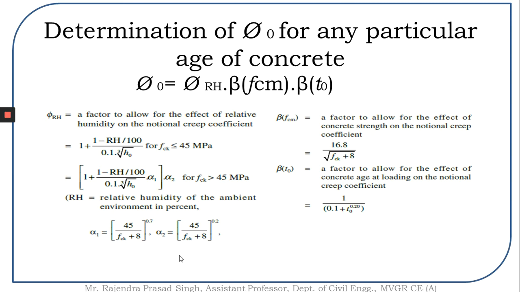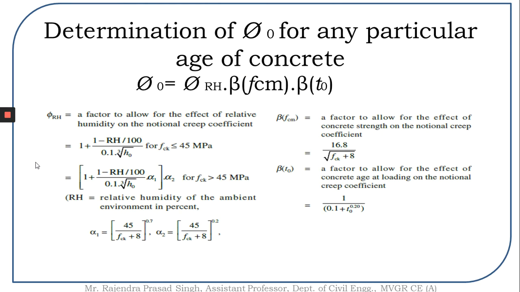Beta(fcm) is a factor allowing for the effect of concrete strength. This value is given as 16.8 by root over fcm. Beta(t0) is given as 1 by (0.1 plus t0 to the power of 0.2). This is a factor which allows for the age at loading of the member.